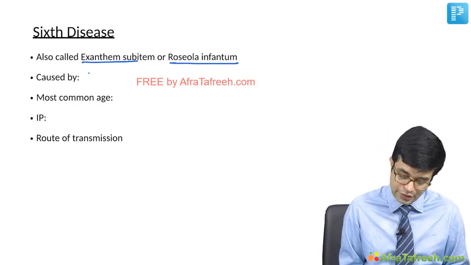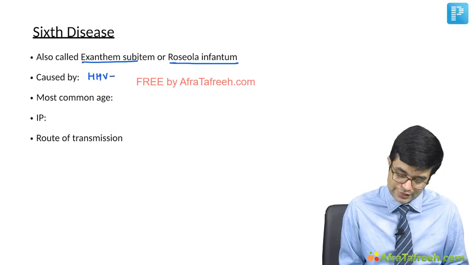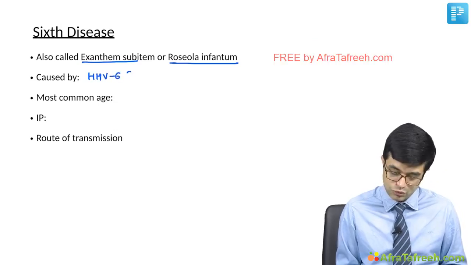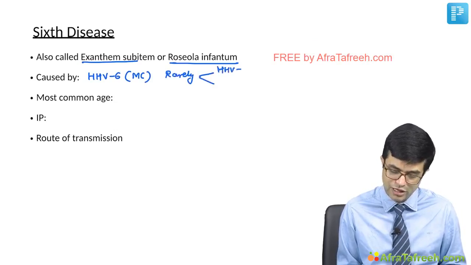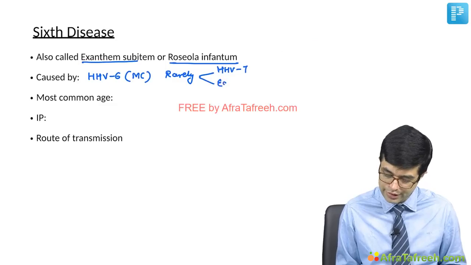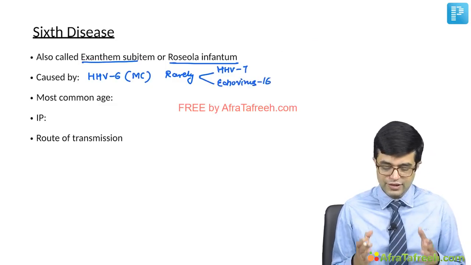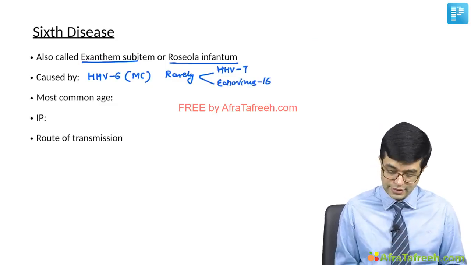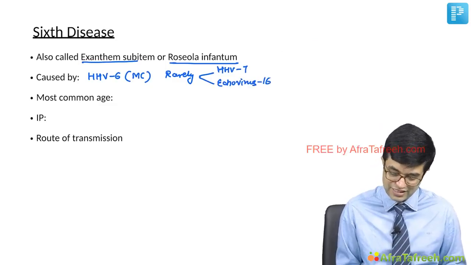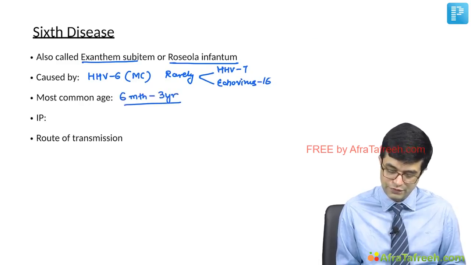It is caused by human herpes virus 6, which is the most common pathogen. Rarely, it may also be caused by human herpes virus 7. They all are DNA viruses, or echovirus 16 or 19. So these are the common causes of sixth disease. The most common age group for sixth disease is 6 months to 3 years. Majority of them are infants.